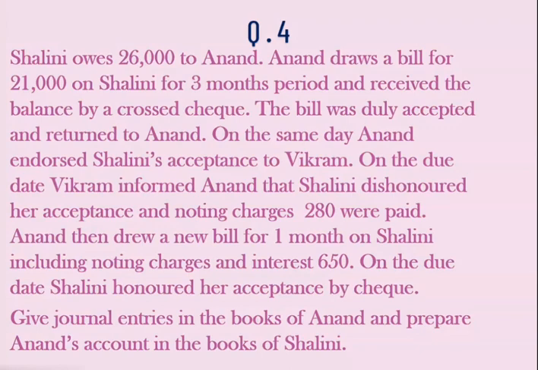So this is the entire sum. Right? In this sum the bill is endorsed. Now one thing we have to remember here, later on when we are going to do Anand account in the books of Shalini, we have to pass the journal entries and we have to keep in mind entries as per Ravi's point of view. Now let us begin here entries as per Anand's point of view. In the books of Anand, Anand is a drawer, journal entry here.